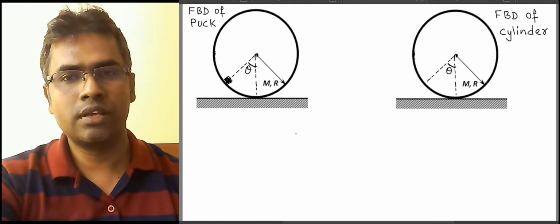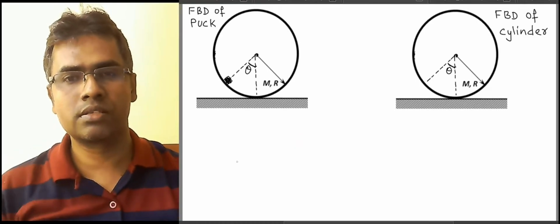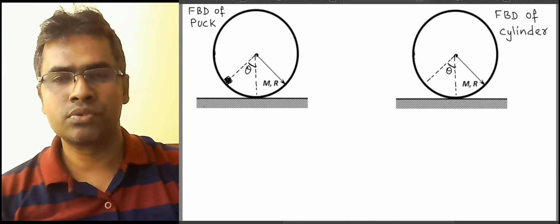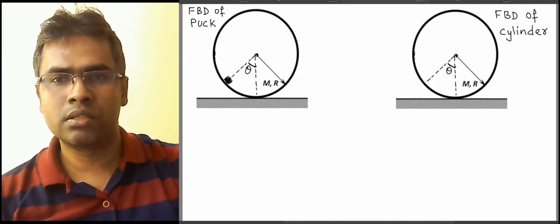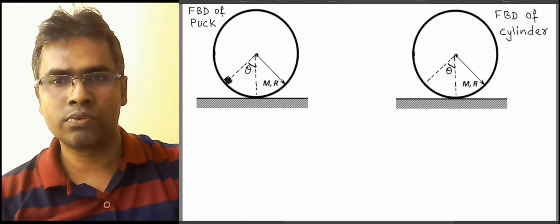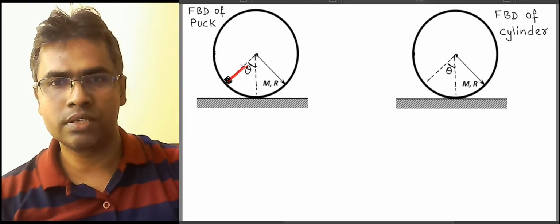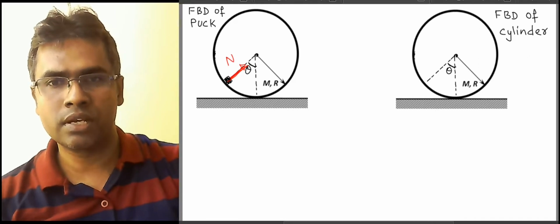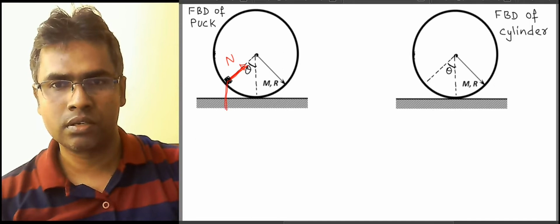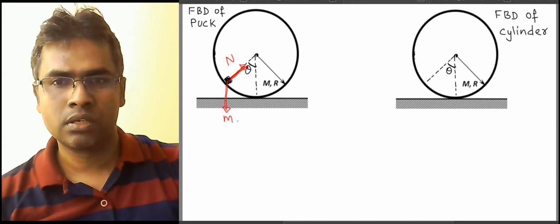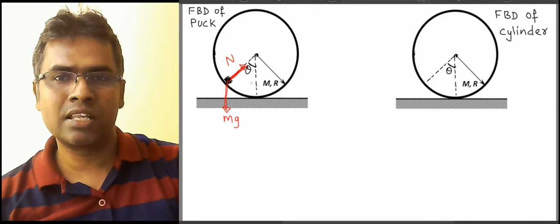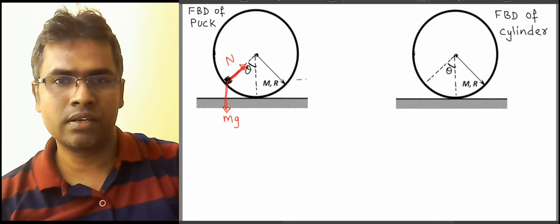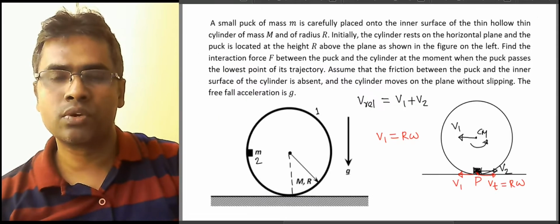Now let us look at the free body diagrams of the puck and the cylinder at an intermediate position. If you look at the puck, the cylinder applies a normal force towards the center of the cylinder. Let's call it N. And the earth applies gravitational force as usual in the downward direction. So that's mg. Okay. So if I say that the puck has an acceleration to the right, which is taken as a2. If you look at our convention, I think 2 refers to the puck.